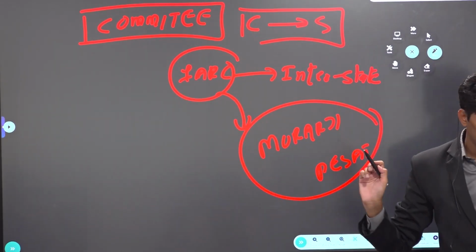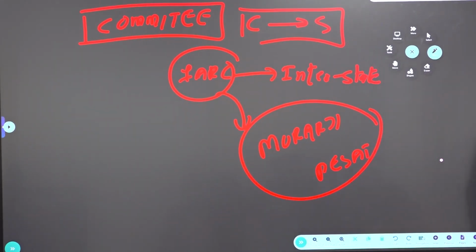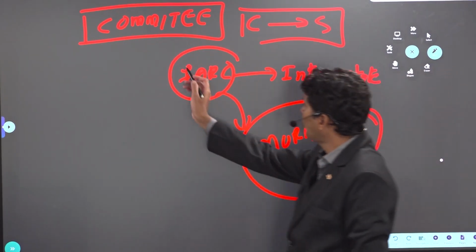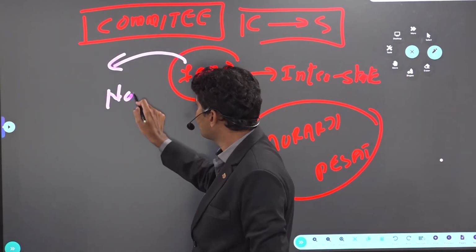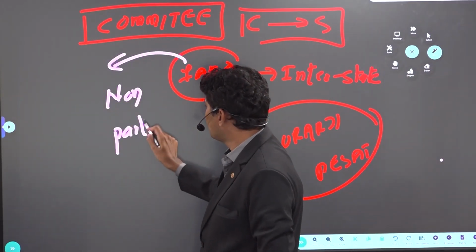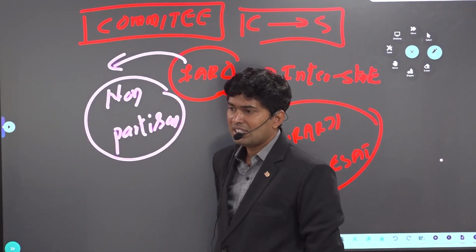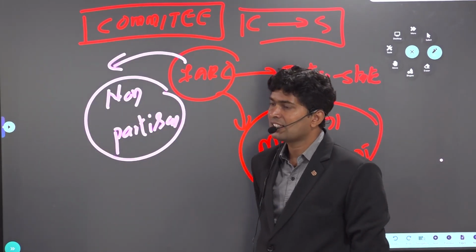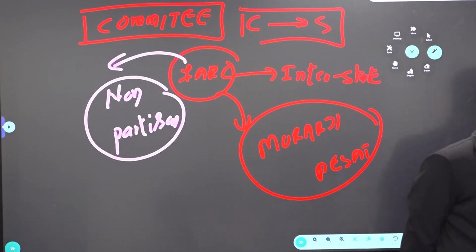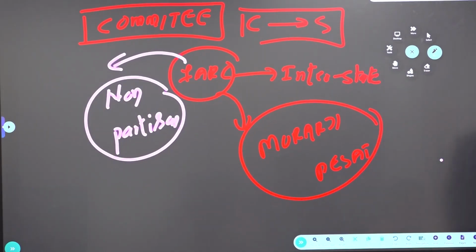Not much, but out of all the recommendations, it suggested a non-partisan person should be appointed as governor. What is the meaning of non-partisan person? The person should not be from any political party. Because even though the governor is working as custodian of the state, he is affiliated with some political ideology, so he is not functioning properly.